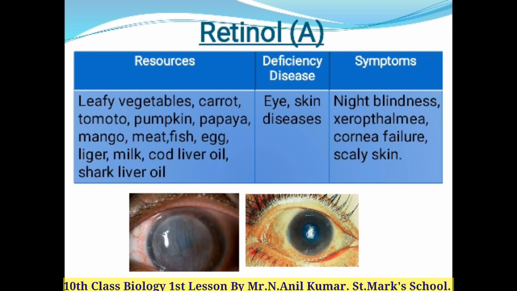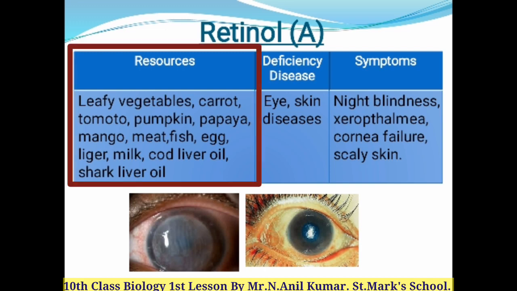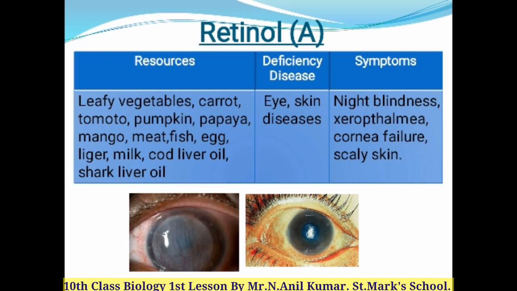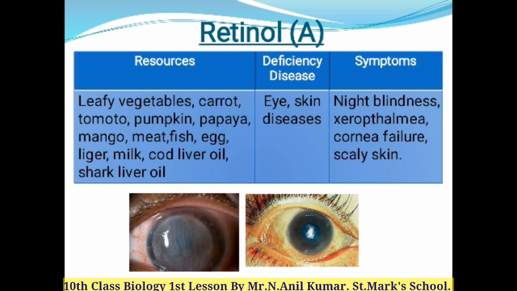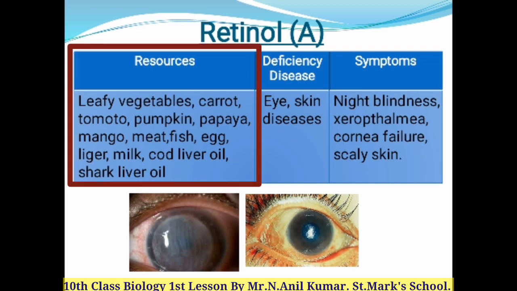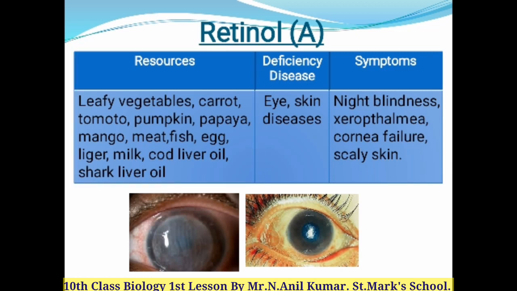So children, here is the first fat soluble vitamin, that is called retinol, which is otherwise called vitamin A, which is richly available in leafy vegetables, carrot, tomatoes, pumpkin, papaya, mango, meat, fish, eggs, liver, milk, cod liver oil, shark liver oil, etc. So it is very important for the children and adults too. Why? Because it's related to our eye.